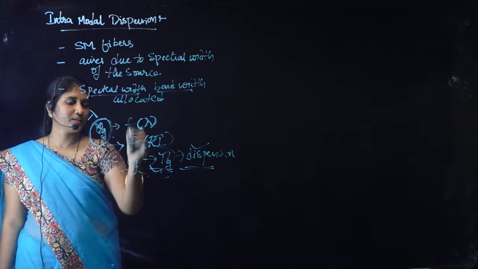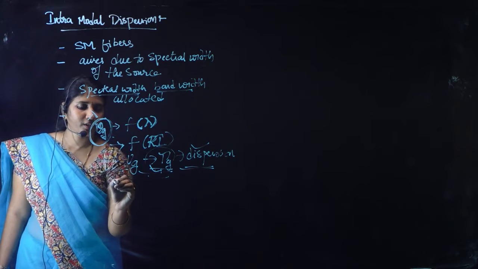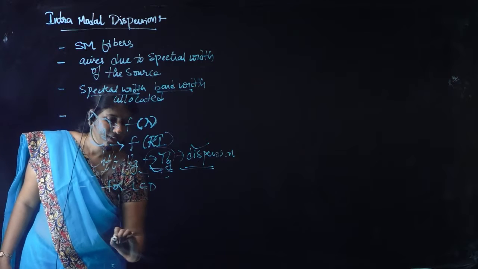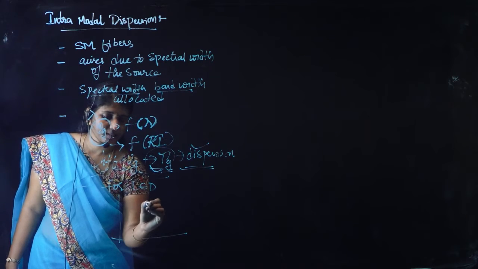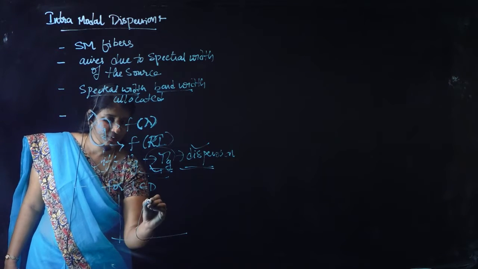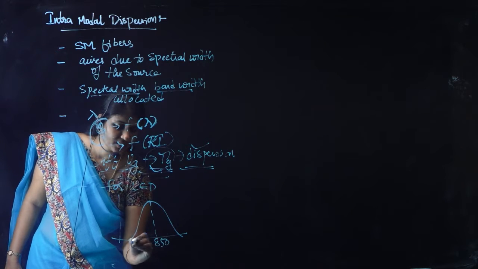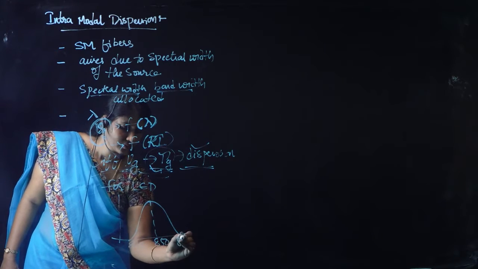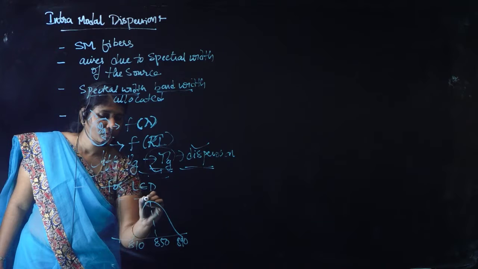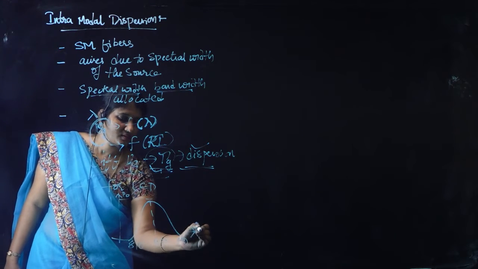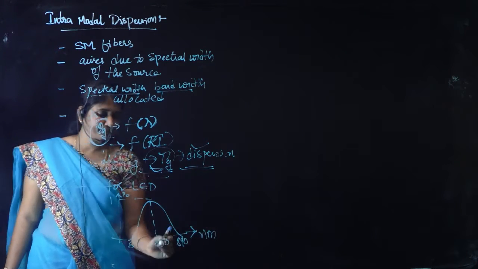Now how the spectral width is dependent, for example, let us take an LED. LED has a wider spectrum, specifically at 850 nanometers. This is your output power, this is your wavelength in nanometers.